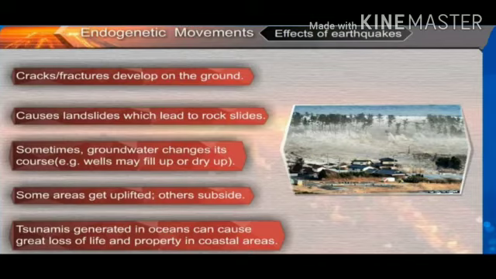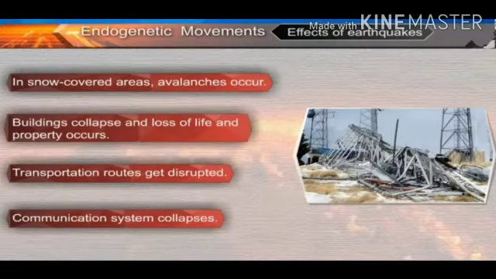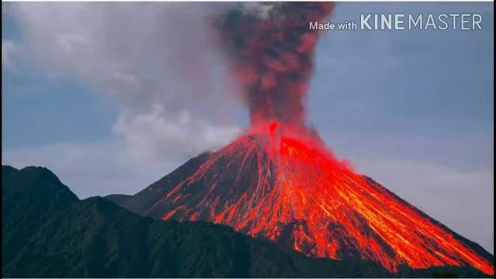Tsunamis are generated in oceans. These waves can cause great loss of life and property in the coastal areas. In snow-covered areas, avalanches may occur. Building collapses and loss of life and property occur. Transportation routes get disrupted and the communication system collapses. These are the effects of earthquakes. Now let us start with the last topic of our lesson, volcanoes.